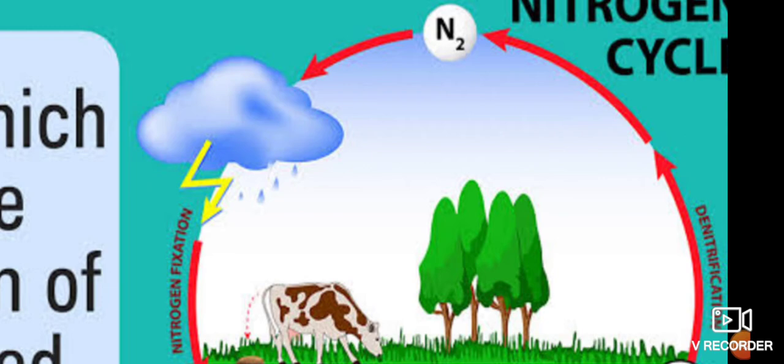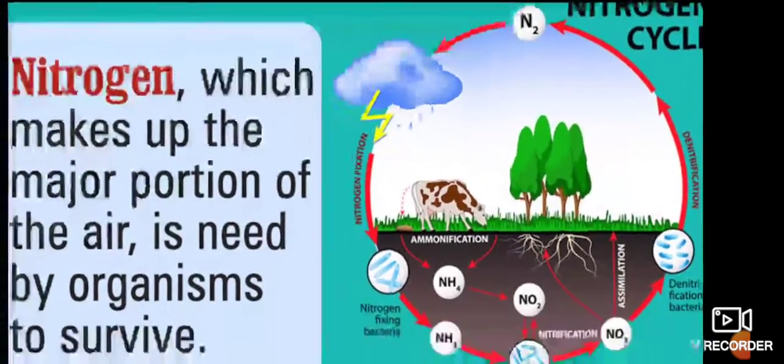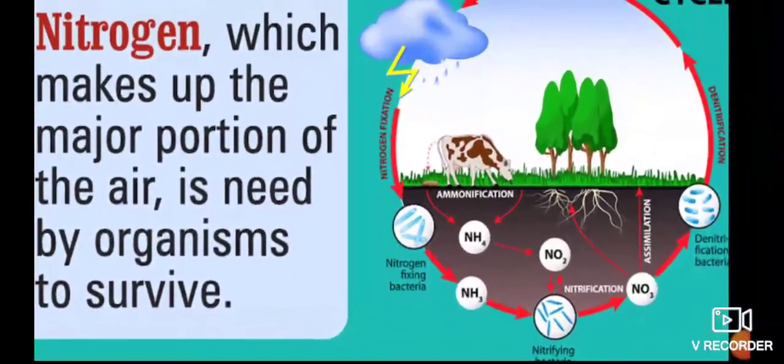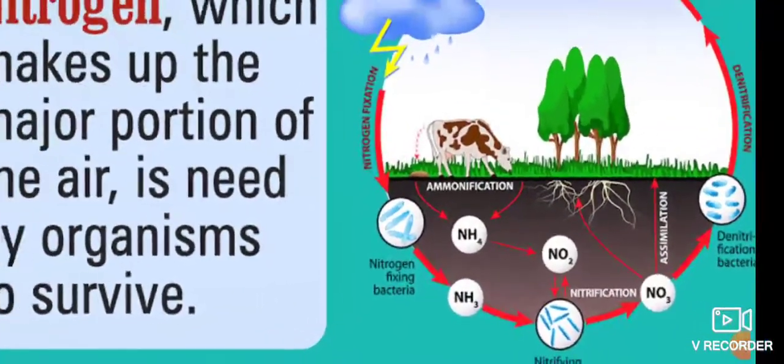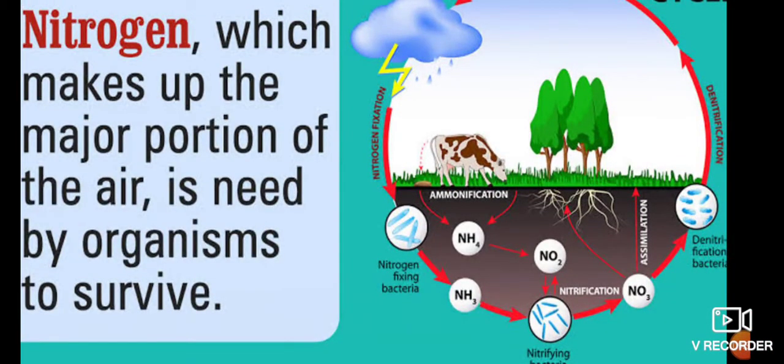Then our plants use these nitrogen compounds and convert them into plant proteins. That's why we say we should have an intake of proteins, because proteins are vital nutrients for our body, and we get proteins from dal and pulses. That is why we say we should have a sufficient intake of dal and pulses. Animals also get proteins when they feed on plants.